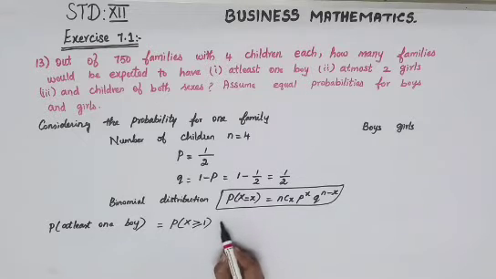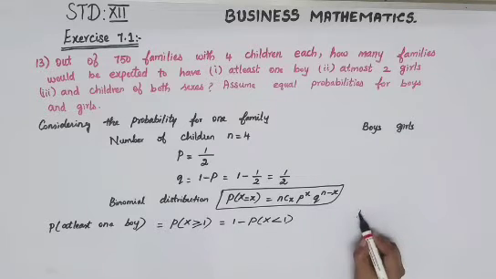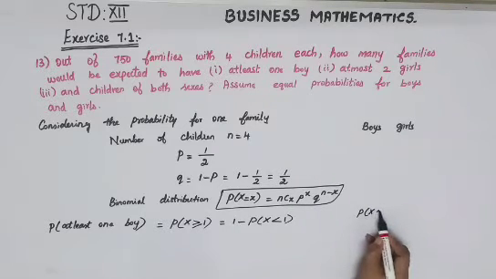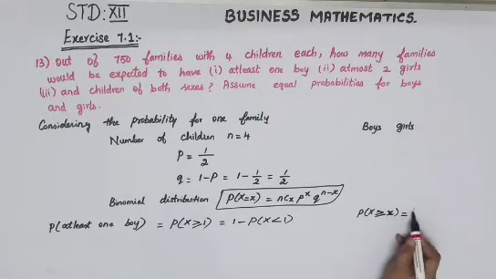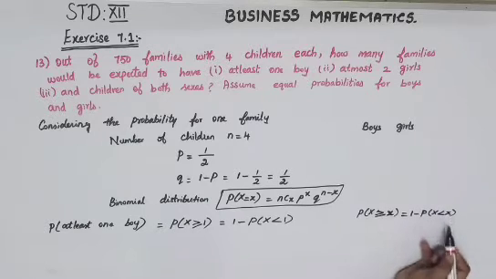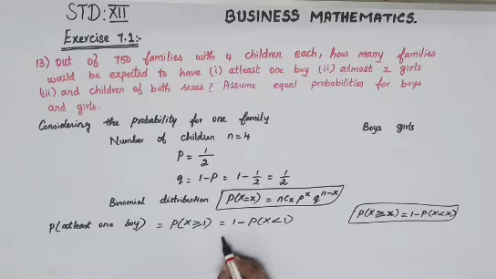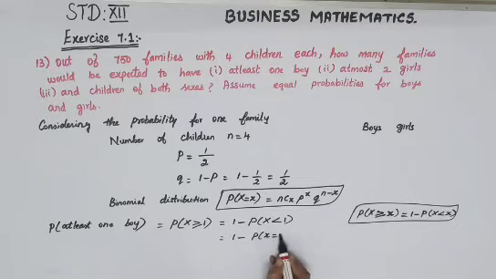For that, what I am going to do is convert it to 1 minus P of x less than 1. Your formula is P of x greater than or equal to small x, which you can convert into 1 minus P of x less than small x. So it is 1 minus P of x less than 1, which means only one condition, P of x equal to 0.